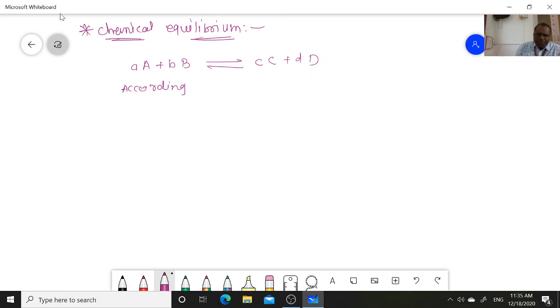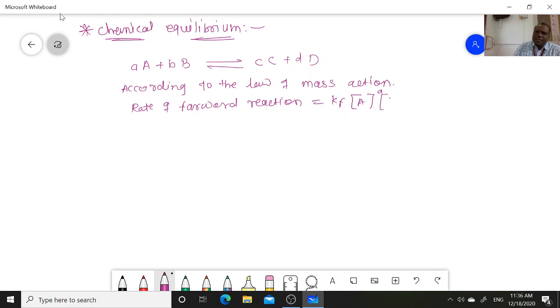we have now studied the law of mass action. According to the law of mass action, the rate of forward reaction is equal to Kf into concentration of A raised to small a, concentration of B raised to small b. In the forward reaction, we are considering these as the reactants.